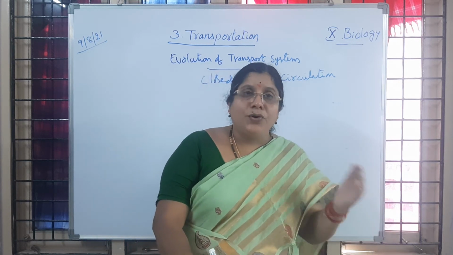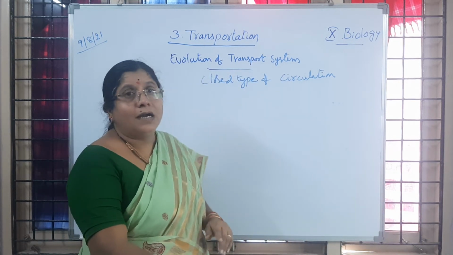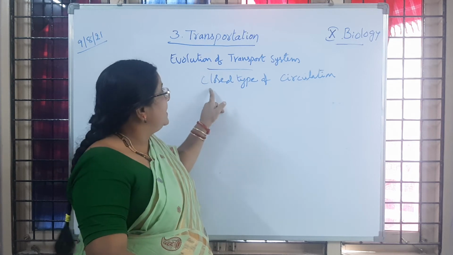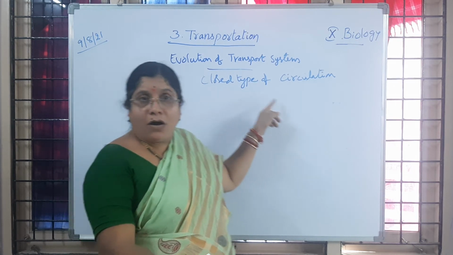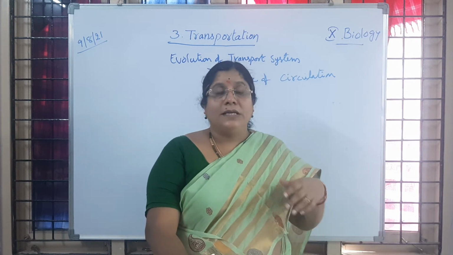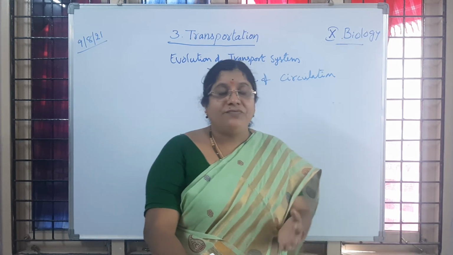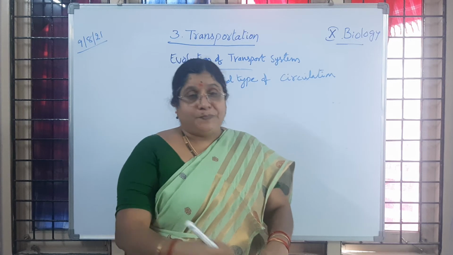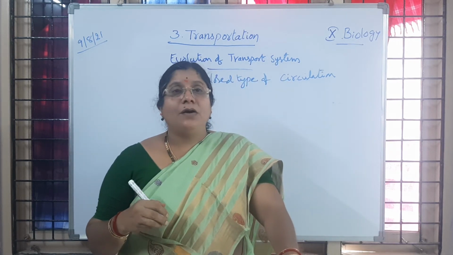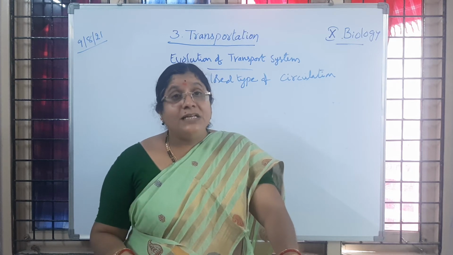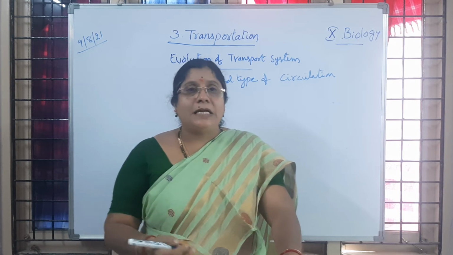When the blood is flowing inside the blood vessels from the heart or to the heart, then it is called closed type of circulatory system. A well defined heart we can observe, then blood vessels we can see, arteries, veins and capillaries we can observe, then blood, which helps in transporting materials.